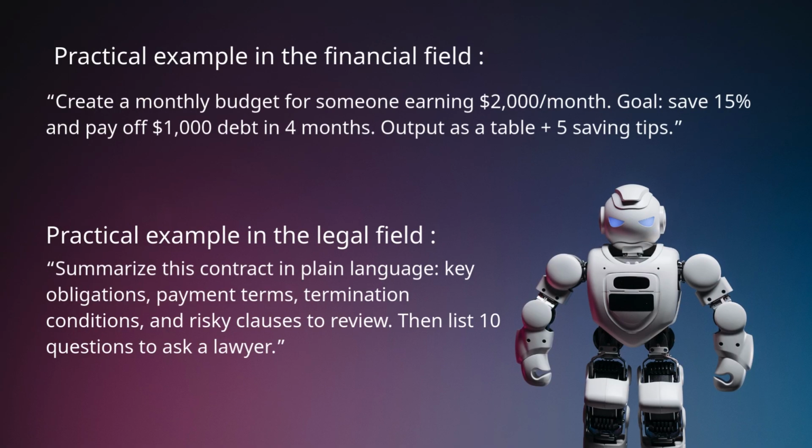Practical example in the financial field. Create a monthly budget for someone earning $2,000 per month. Goal: save 15% and pay off $1,000 debt in 4 months. Output as a table plus 5 saving tips.